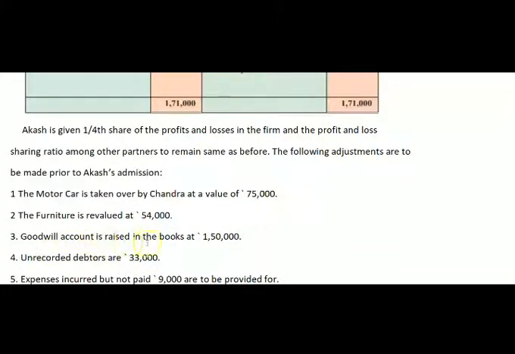Goodwill account is to be raised in the books at 1,50,000. So here goodwill is raised. We have to identify which case it will be. It will be case number 3, when goodwill is not brought by the new partner into the business but goodwill is raised by the firm. Therefore our entry will be goodwill account debited to old partners' capital account. And the second effect of goodwill we will write here in the balance sheet.